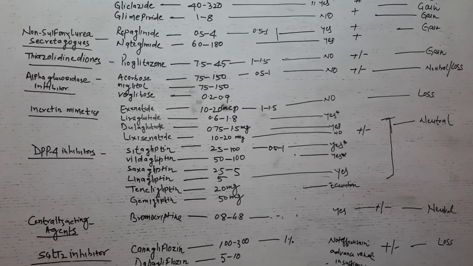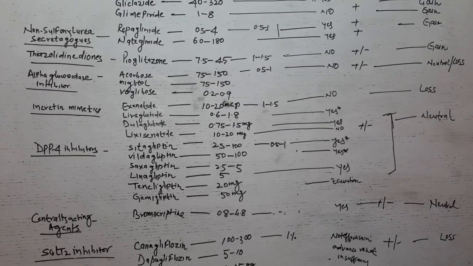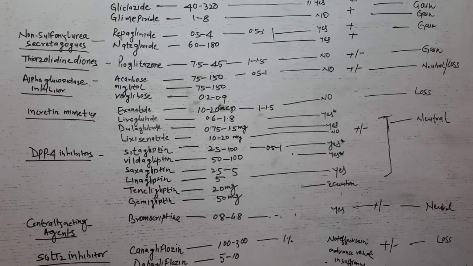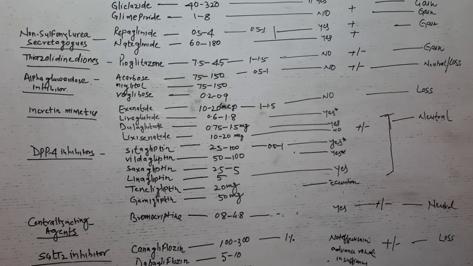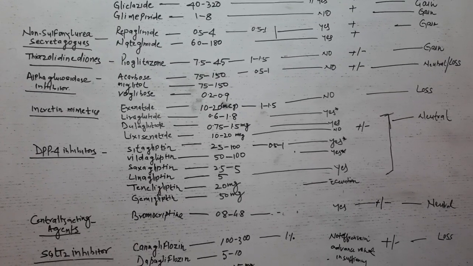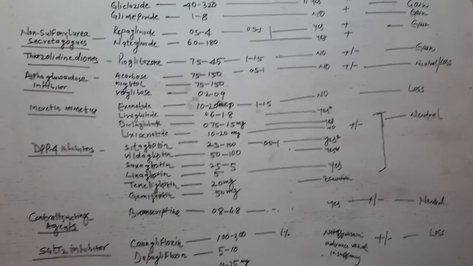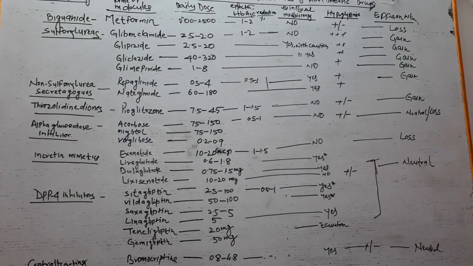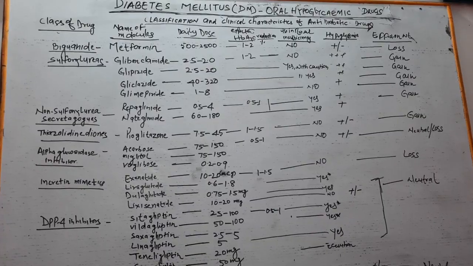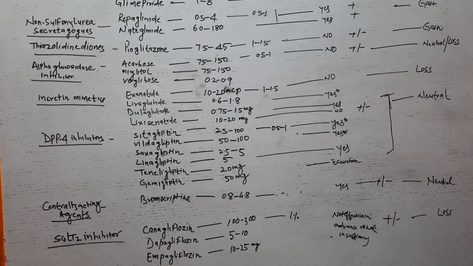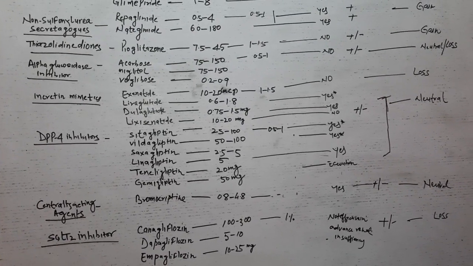The dose of pioglitazone is 7.5 to 45 milligrams per day as a single dose. It is a slow acting drug. The action starts only after 2 to 4 weeks of starting therapy and peaks after 8 to 12 weeks. Pioglitazone can be used as monotherapy or in combination with sulfonylurea or metformin. They are usually not combined with insulin for fear of producing excess weight gain.